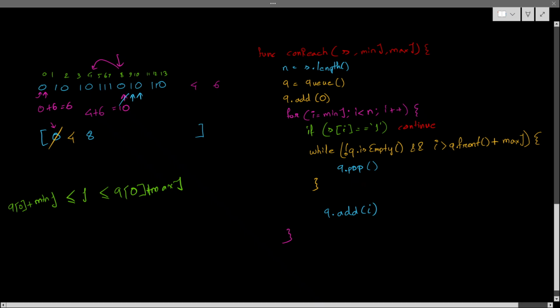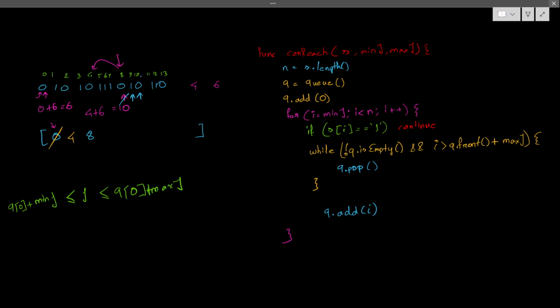Okay, so let's see what will happen in the 10 case. I will check again with the first item present in the queue. The queue is not empty, so I'll check with the first element. Is my 10 greater than the limit from the front of the queue, is it outside the limit? The limit is 4 plus 6, which is 10. So 10 is not outside the limit, so I can simply add 10 and do nothing else. Okay, fine, 10 is done.